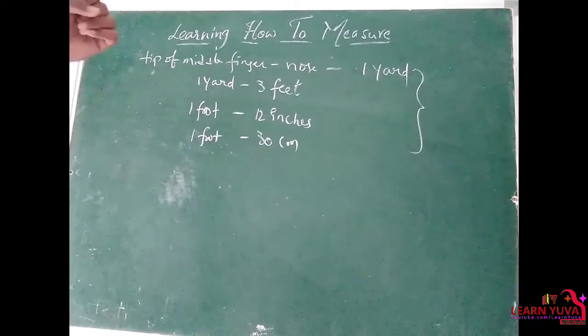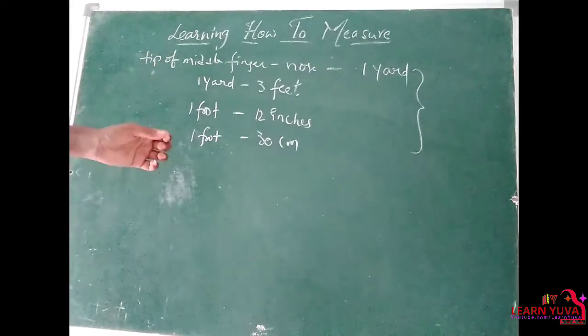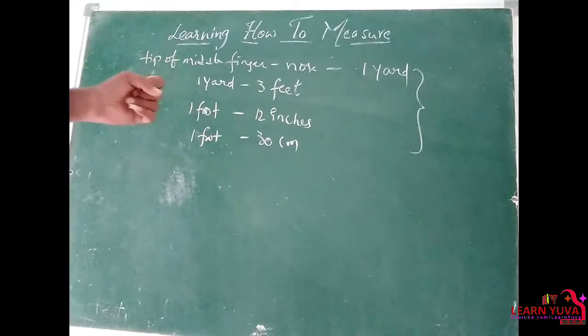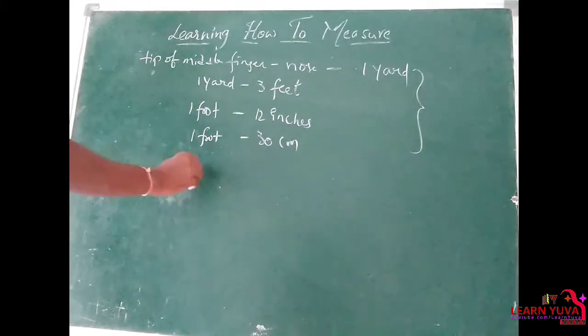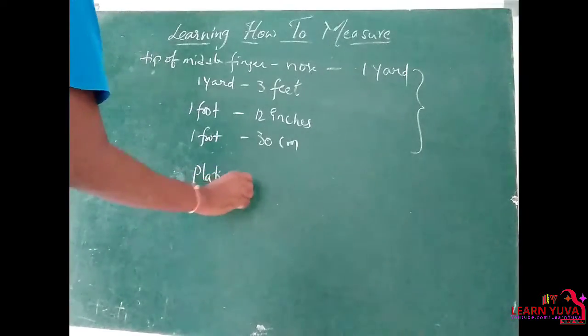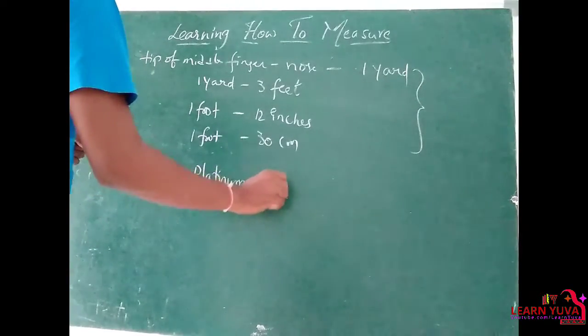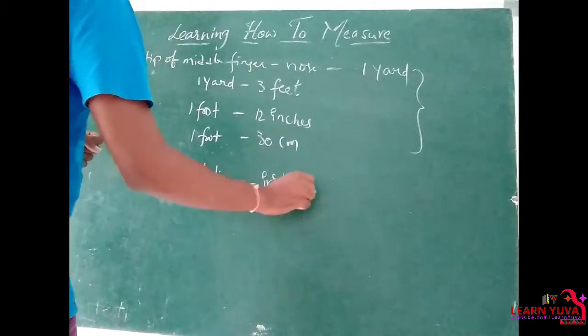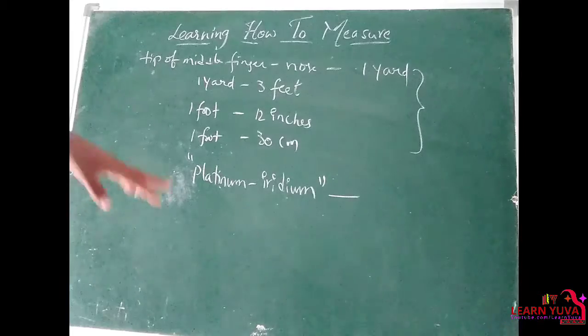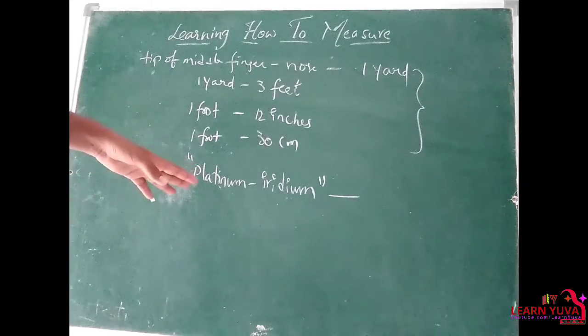So finally, in France, it was decided that a certain length of rod made of a special material, platinum iridium. What is the metal? The metal is a combination of platinum and iridium.